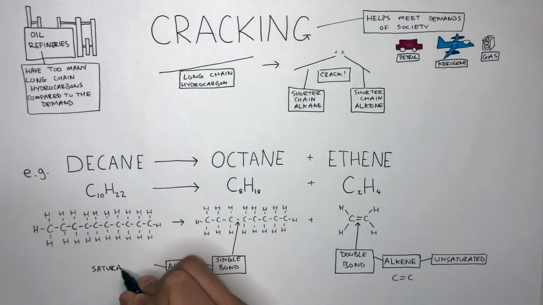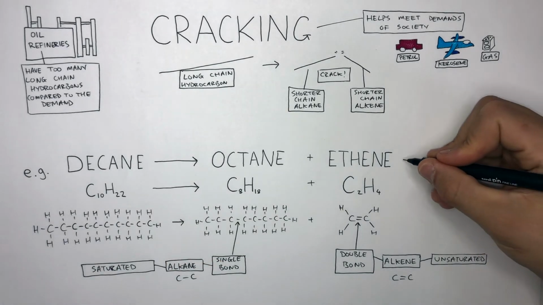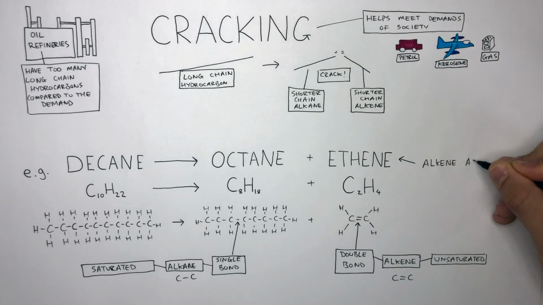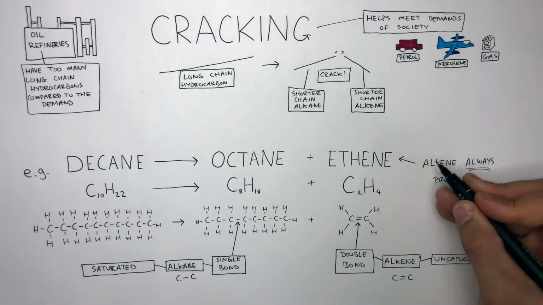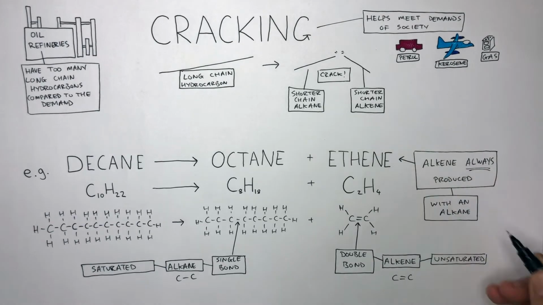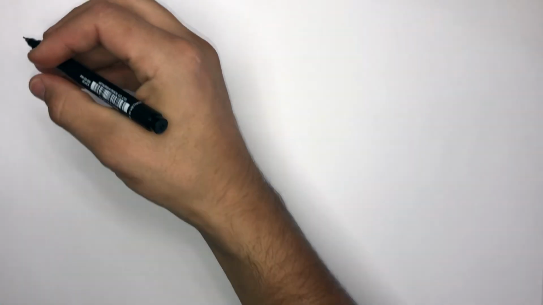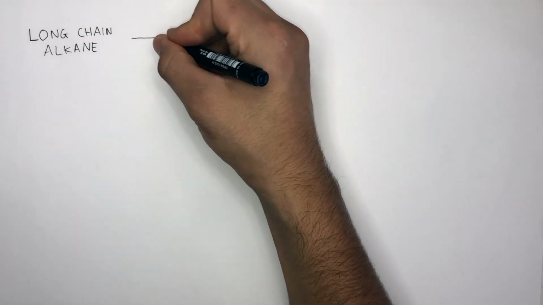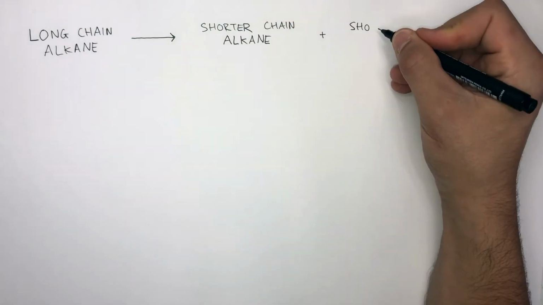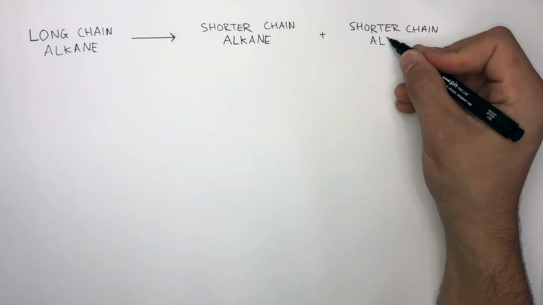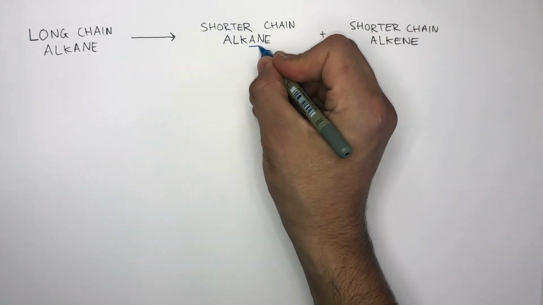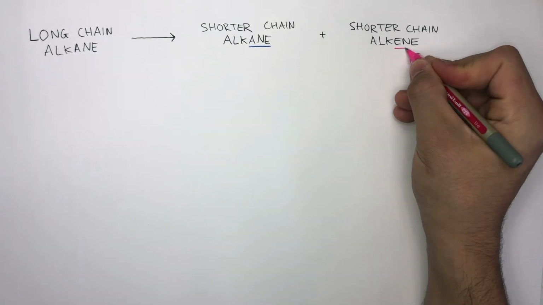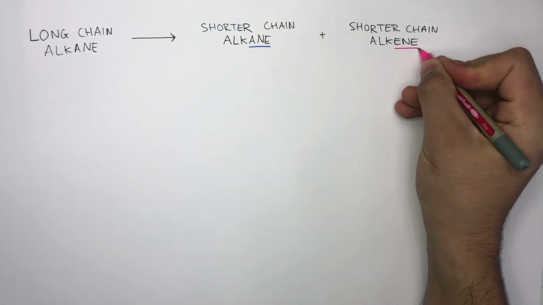A very important rule to remember about cracking is that an alkene is always produced along with an alkane. You need to remember this general word equation for cracking, and that's a long chain alkane always forms a shorter chain alkane with a shorter chain alkene. The suffix "ane" means the hydrocarbon is an alkane, and the suffix "ene" means the hydrocarbon is an alkene.